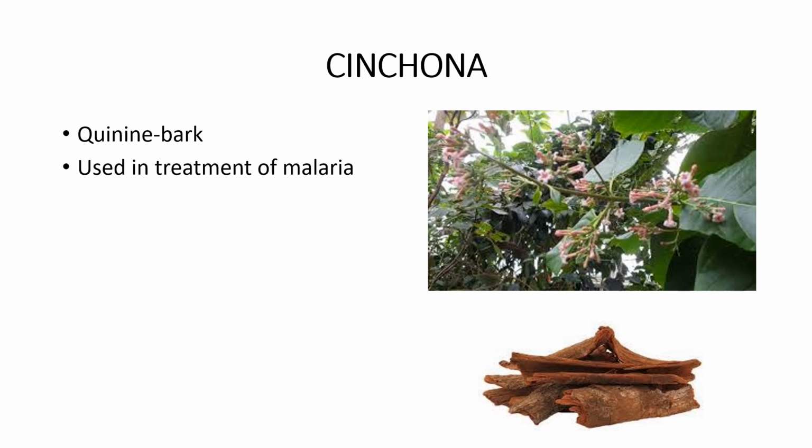And this is the next plant, Chincona. It's actually a tree. So the barks of this Chincona tree are used in the preparation of a drug called quinine. Okay, so this quinine is used in the treatment of malaria. So Chincona bark is mainly used in the preparation of quinine.